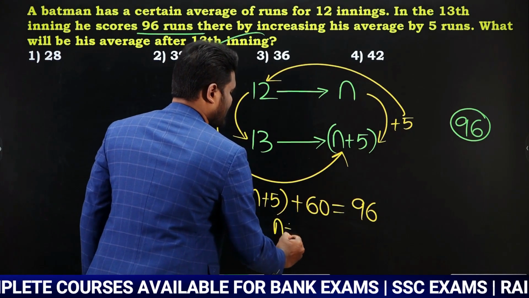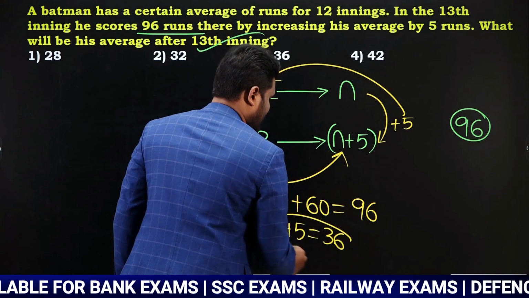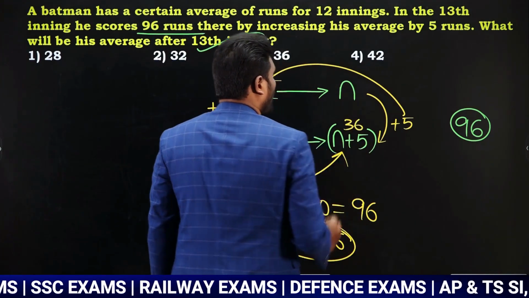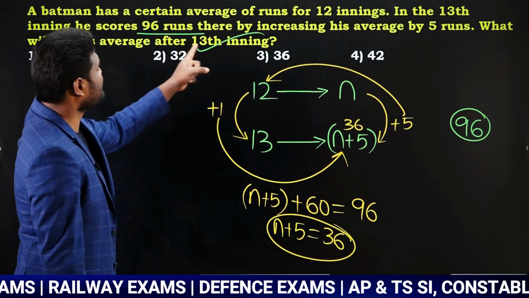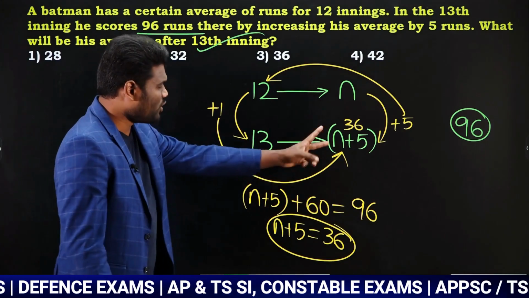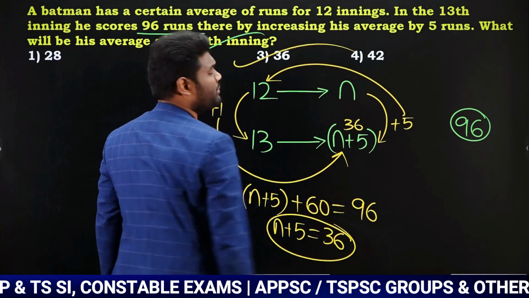So we can say that n plus 5 is equal to how much? 36. If n plus 5 is 36, and our question is to find the average after the 13th innings, then after the 13th innings the average is going to be 36. Why? Because n plus 5 is 36. So the answer is going to be 36.